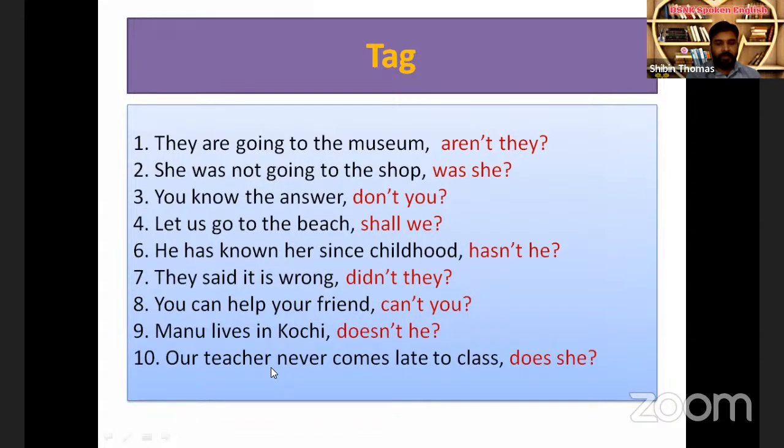It's a negative sentence. So if the sentence is negative, the tag should be positive. Since it is negative, the tag should be positive. "Never comes" means does not come late. Comes, its auxiliary verb is does come. So we get the word does. Since it is negative, we just write the positive, does. Teacher, it can be he or she. Okay, next.